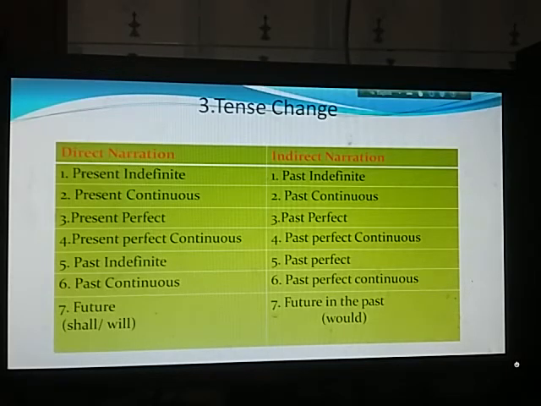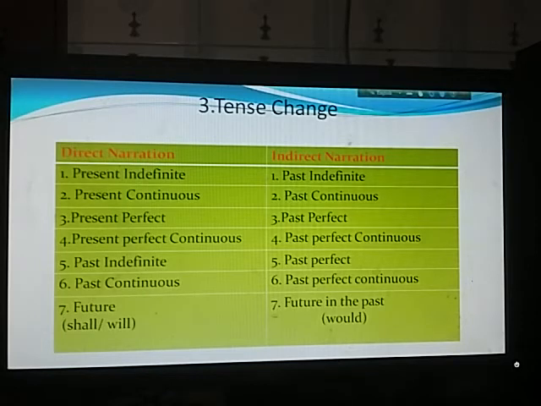Future tense: this means if we have shall or will, it will be changed into future in the past. That means it will be would. So shall or will be changed into would. Another rule is that if the reporting verb is in the present or future tense, then the tense of the reported speech will remain same.